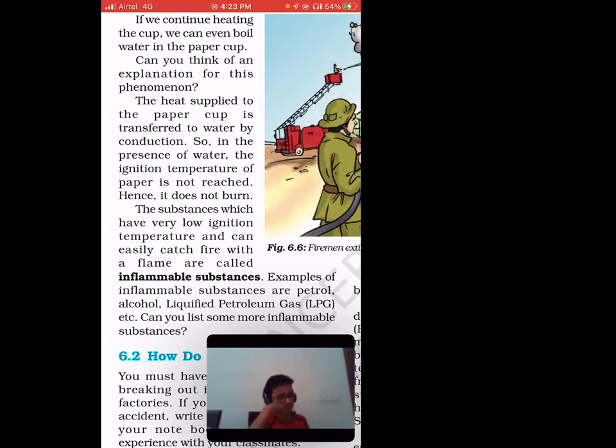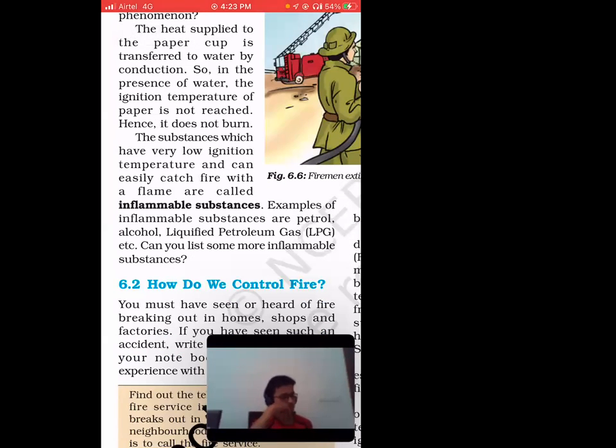If you transfer the heat, then in the presence of water, the ignition temperature of paper is not reached. Remember one thing: you have to reach ignition temperature or above in order to burn, right? So if you keep water in a paper cup, the water does a cooling effect, right? When water is there, you cannot reach the ignition temperature, and when you do not reach ignition temperature, of course there will be no burning, right?